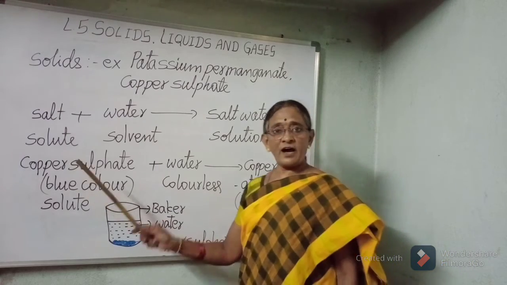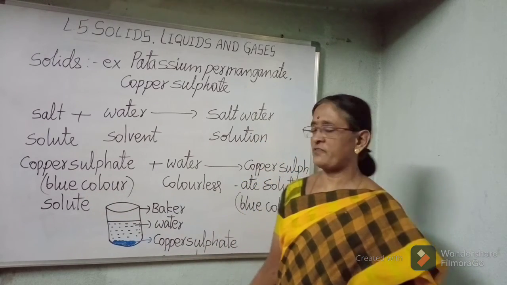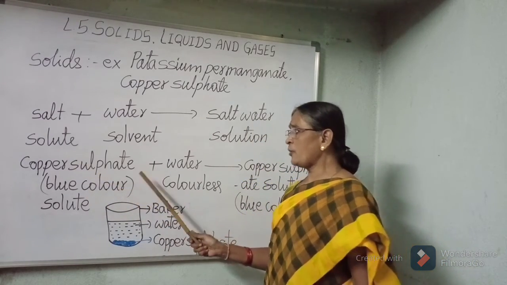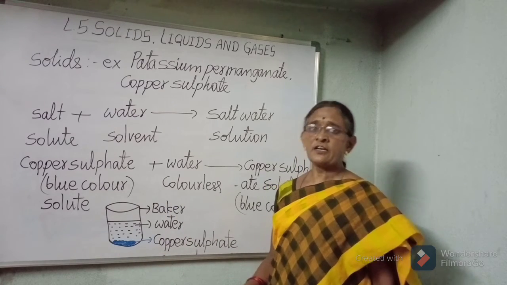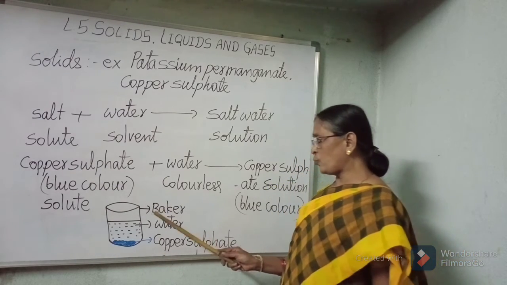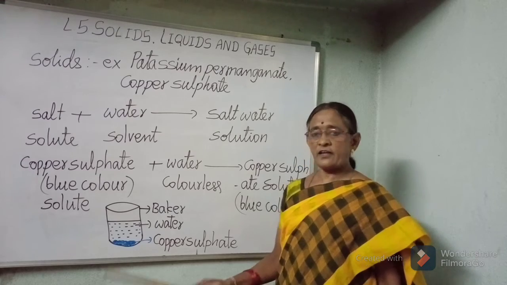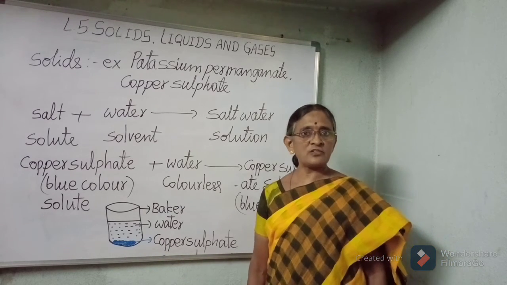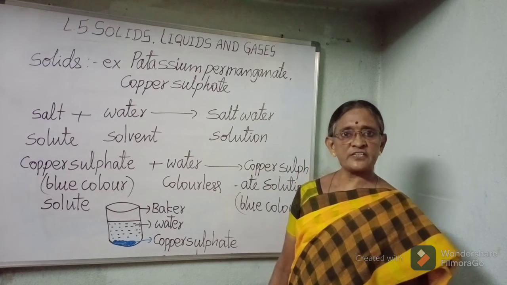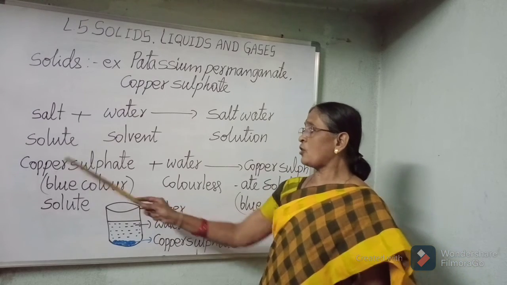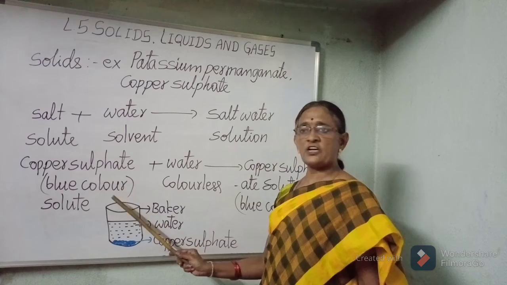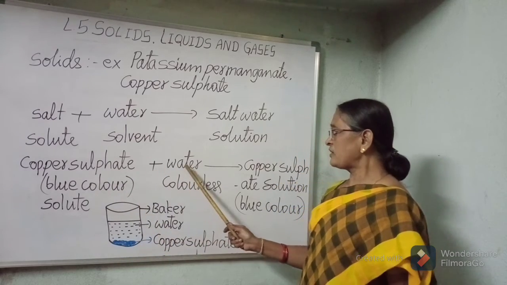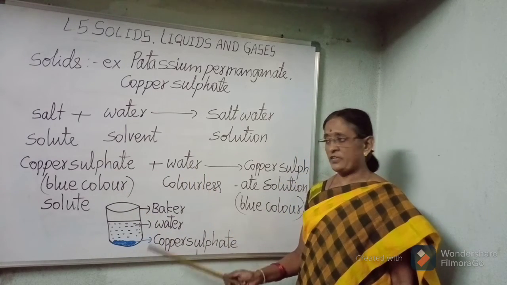Let us see another example with copper sulfate. Take copper sulfate crystals. Take a container, pour some water in the container and add copper sulfate crystals to this water and leave it for some time, and afterwards you can observe. Copper sulfate is a blue colored solute. Water is a colorless liquid.